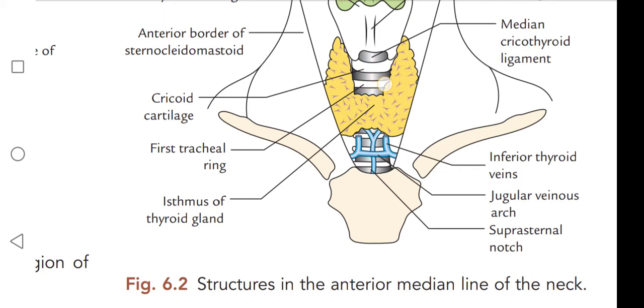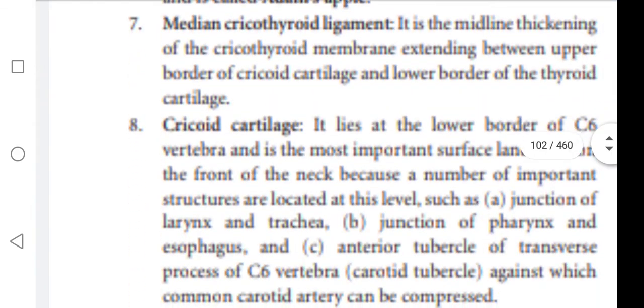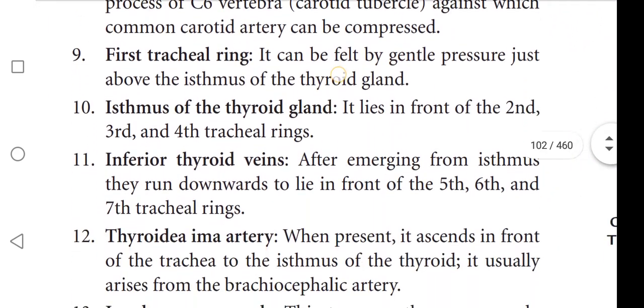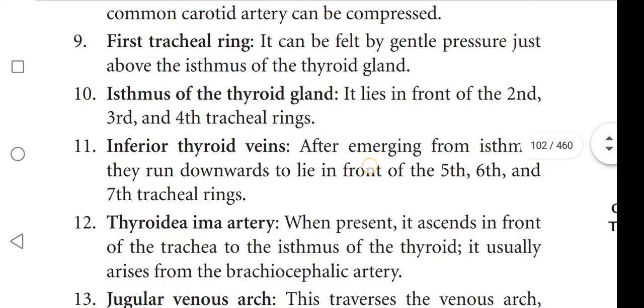The isthmus lies in front of the second, third, fourth tracheal rings.